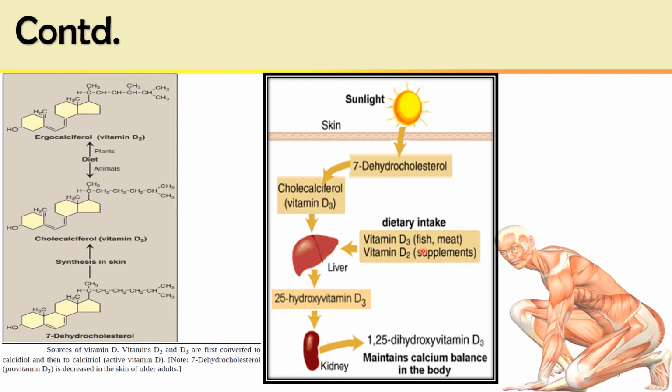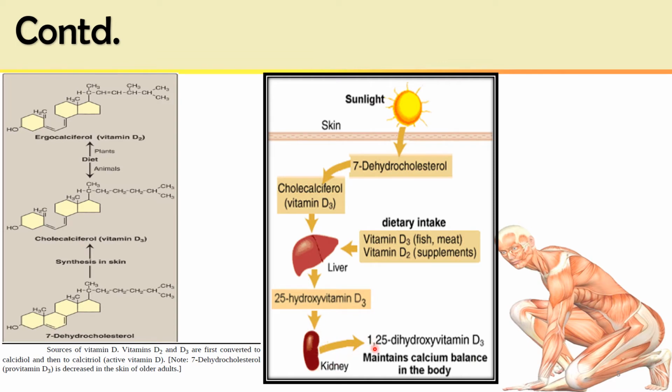And vitamin D3 from fish and meat, and vitamin D2 from supplements or plant origin, is also absorbed and goes to the liver. All three, vitamin D3 from diet, vitamin D2 from plants, and vitamin D3 from the epidermis of the skin, go to the liver, and first hydroxylation takes place, and calcidiol having two hydroxyl groups is formed, that is 25-hydroxy vitamin D3, and another hydroxylation takes place in the kidney.